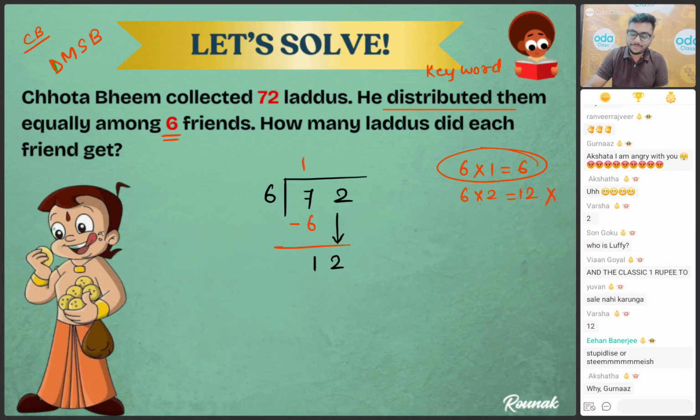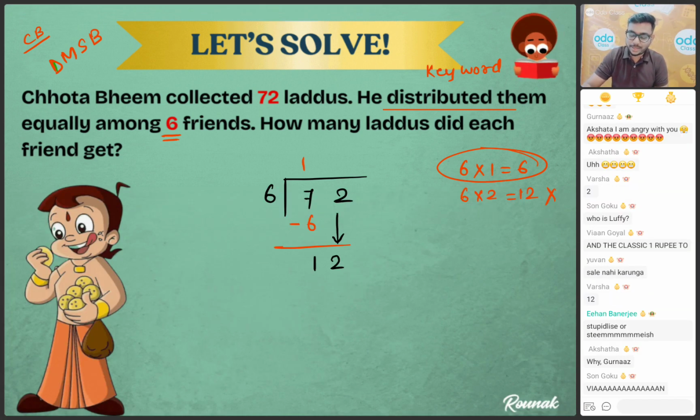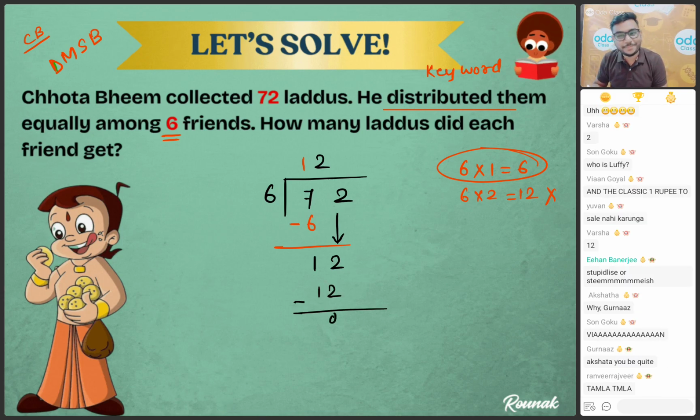Yes, sir, we can divide because 6 twos are 12. If you multiply, so what is the answer? And if you subtract 12 minus 12, that is 0, the remainder. So how many laddus does each friend get?